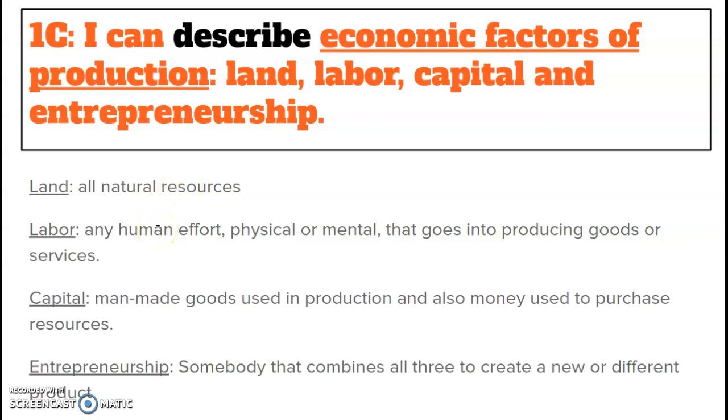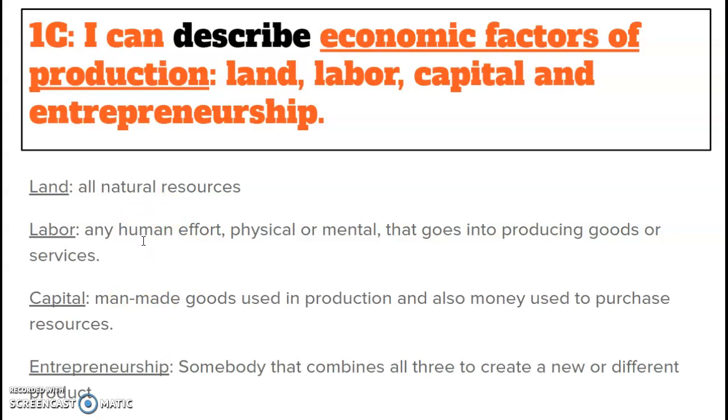The labor is any human effort, physical or mental, that goes into producing goods or services. The capital is man-made goods used in production and also money used to purchase those resources. So capital can be the money or it can be the machines which create it. If we have a sewing machine that creates jeans, the capital is the sewing machine and the product is the jeans. And then after the land, the labor, and the capital, you have the entrepreneurship.